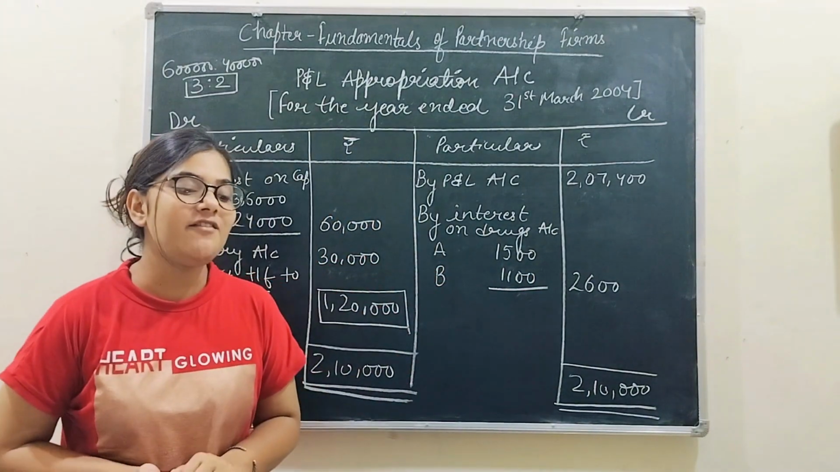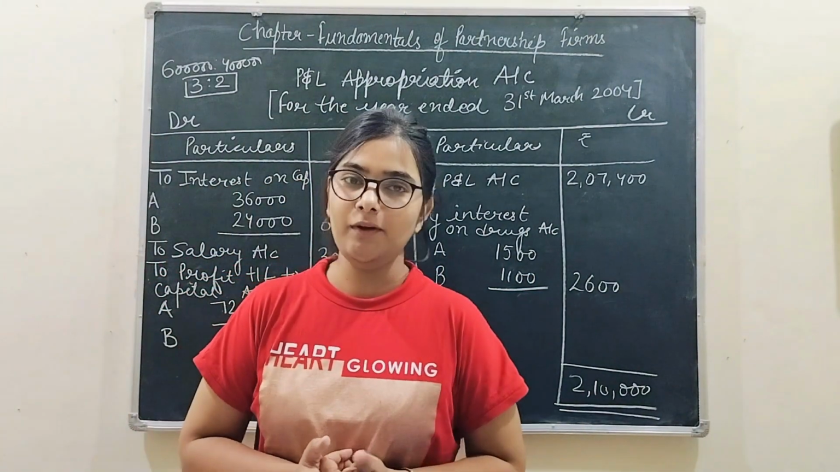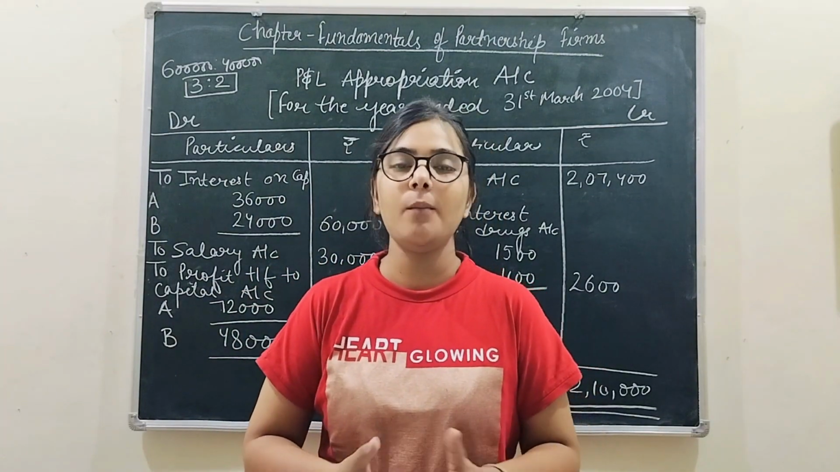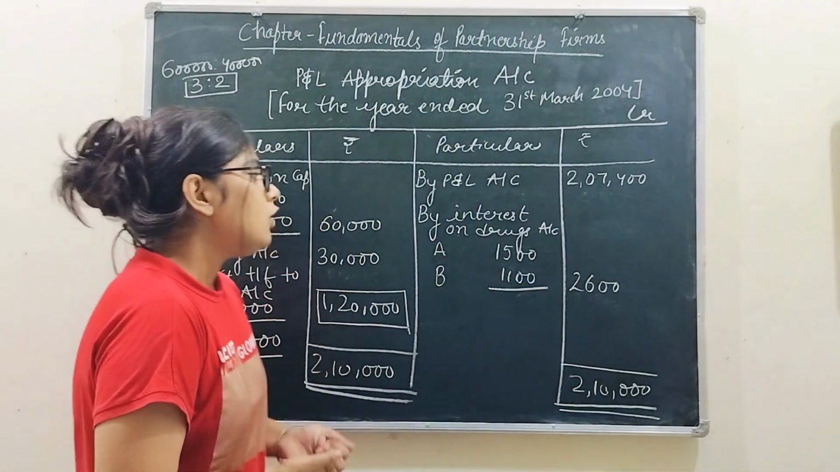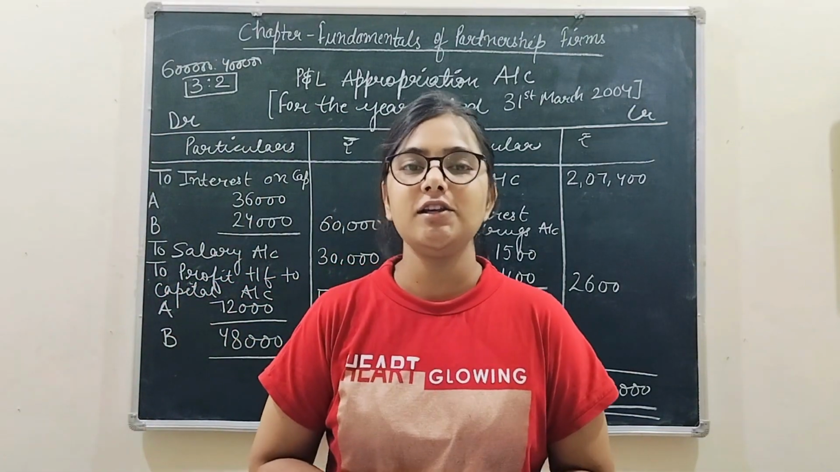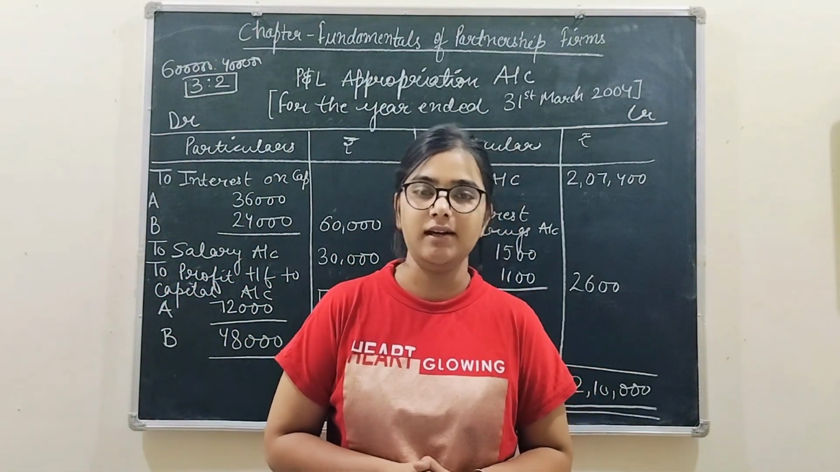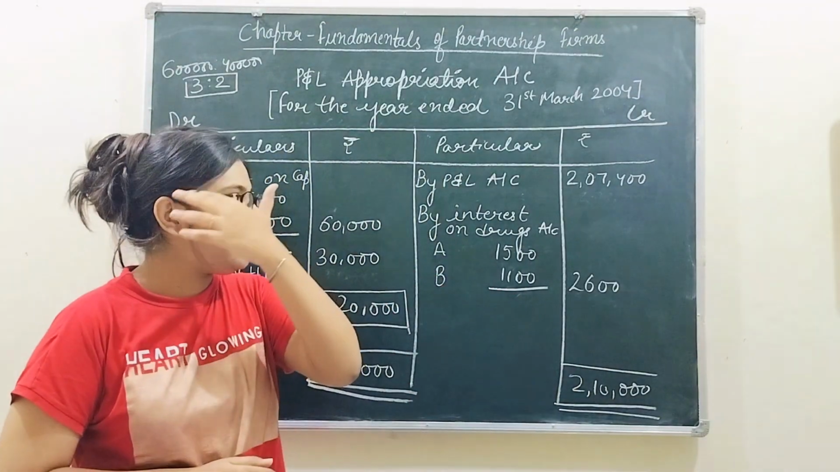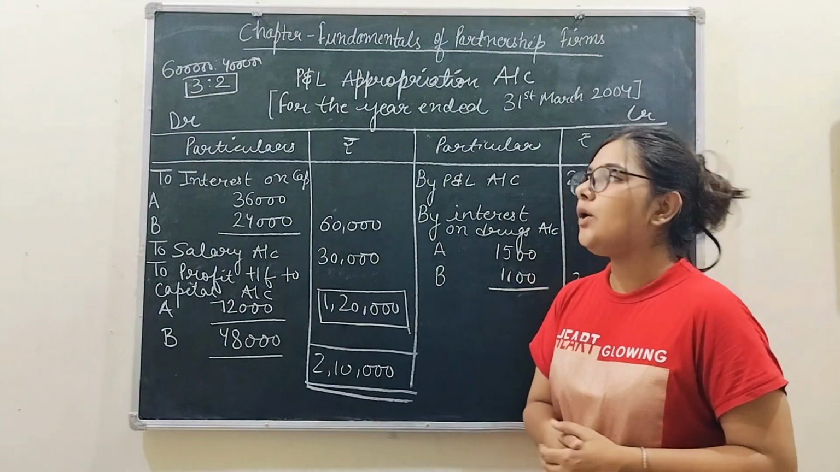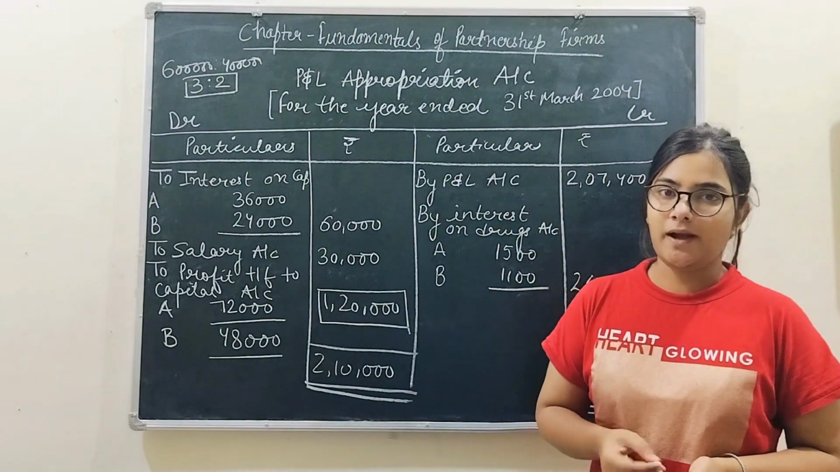Now further they have asked you to create a partner's capital account, right? But before heading with that, I would like to teach you about the journal entries, right? So sometimes a question might come where you have to pass journal entries after making the profit and loss appropriation account. So in that case, first make the profit and loss appropriation account, and after that you have to pass the journal entries.